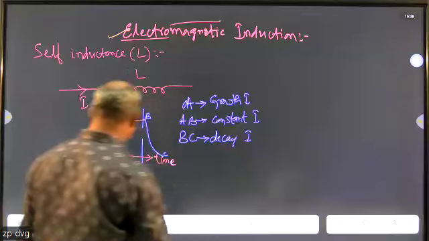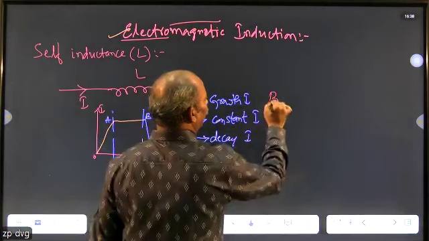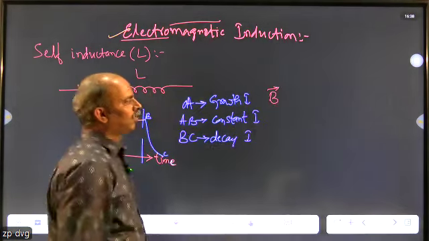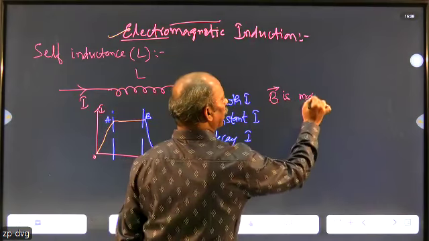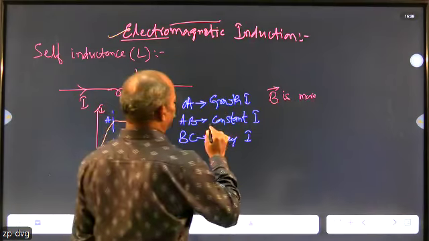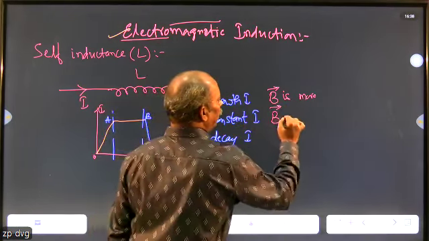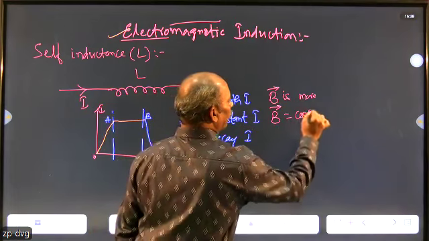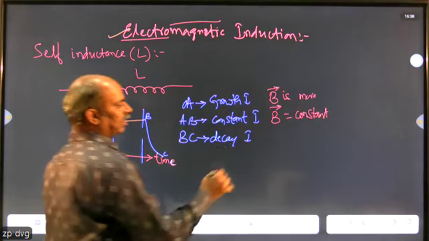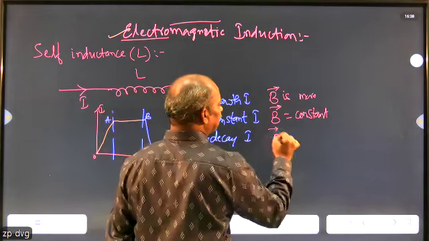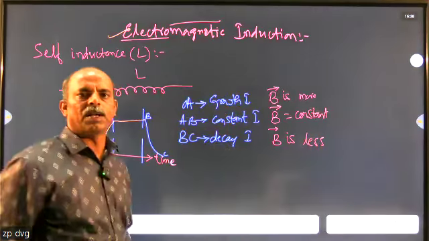During growth of the current, as we already showed in the previous chapter, if the current is more, then the magnetic field produced becomes more. So B increases. Here, if the current is constant, then B is also constant. And if the current decreases, then B becomes less.